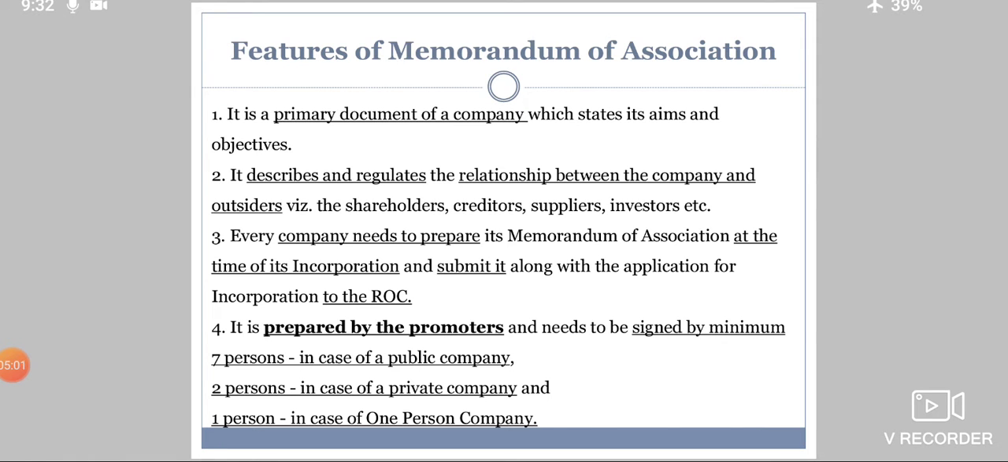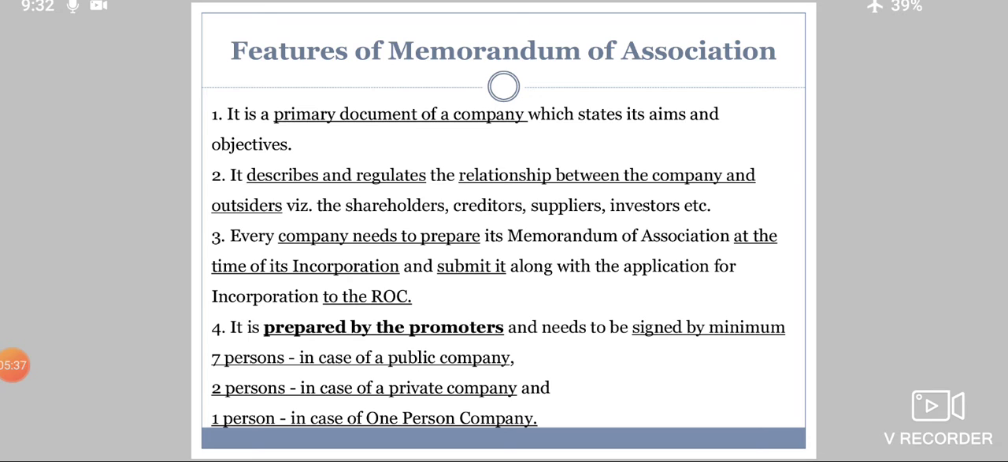The second feature is that it describes and regulates the relationship between the company and outsiders. Outsiders could be shareholders, creditors, suppliers, investors, etc. So there is a relationship between the outsiders and the company, and this Memorandum of Association describes how the company is going to deal with the outsiders.